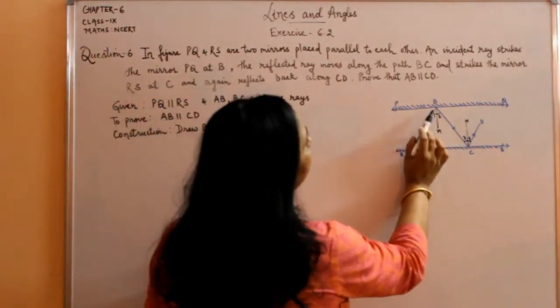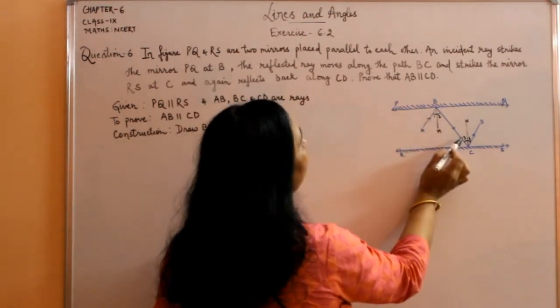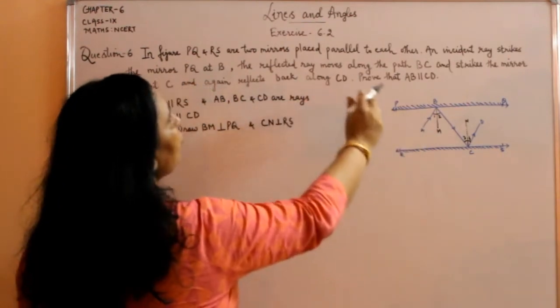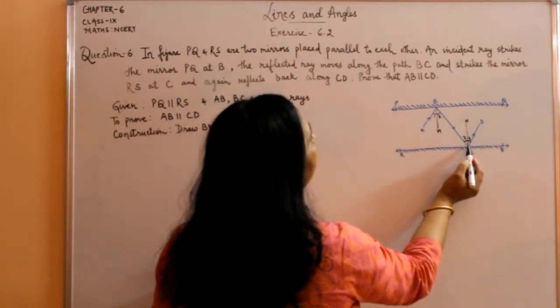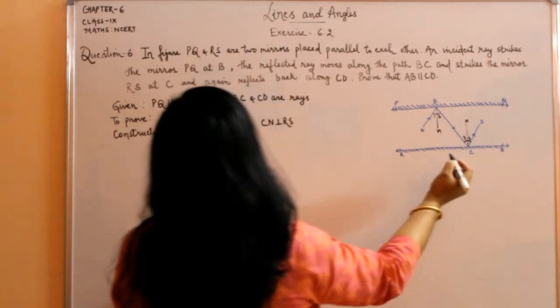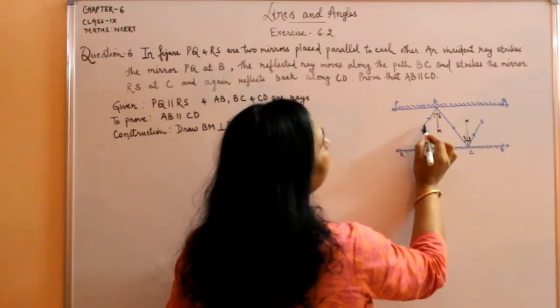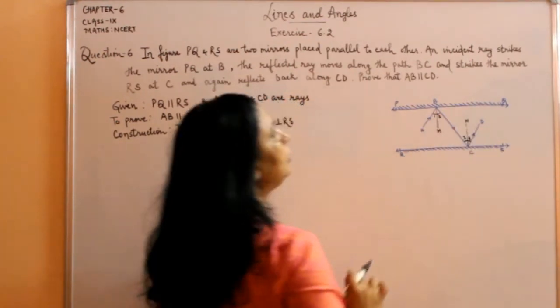And the reflected ray, जब ये AB पे strike हुई, this is the mirror, it will get reflected. The reflected ray moves along the path BC and it strikes the mirror RS at point C and again reflects back along CD. And we have to prove that this AB is parallel to CD.